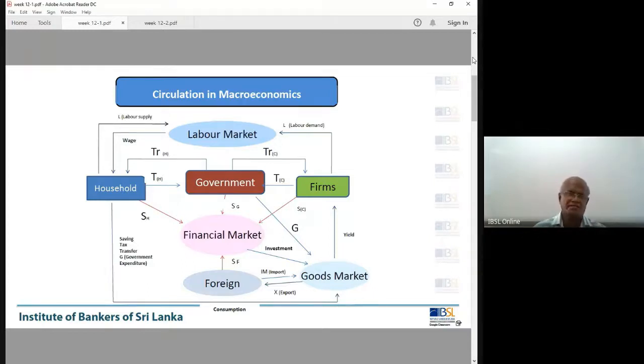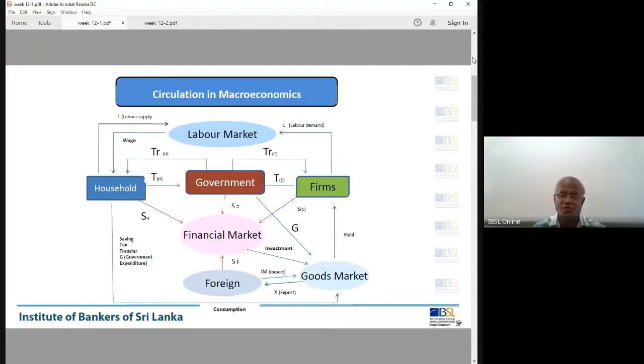Some markets are competitive, some are monopolized, some are oligopoly markets. In the labor market also, you have the competitive labor market with market determined wage rate, the public sector labor market, the private sector labor market, like that. So these are the market forces we know.